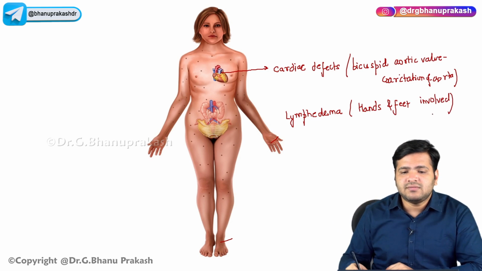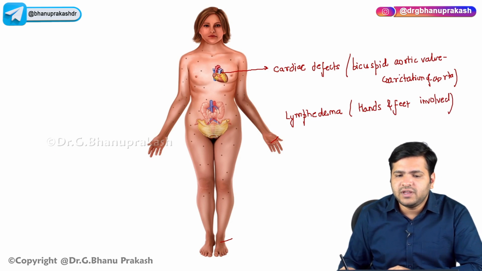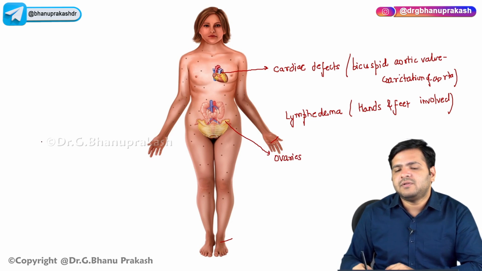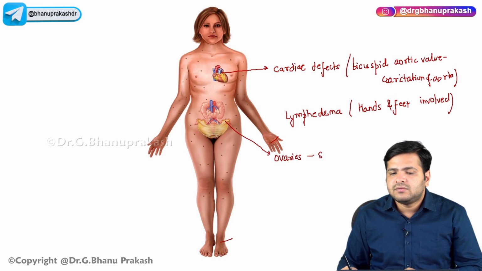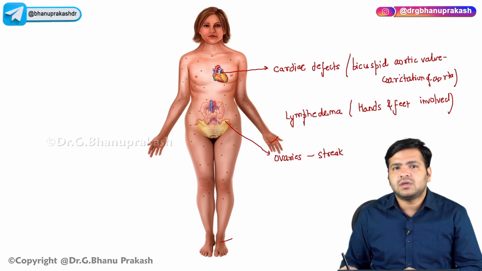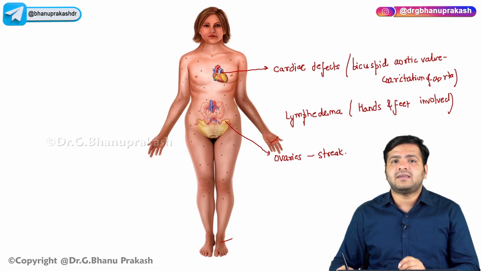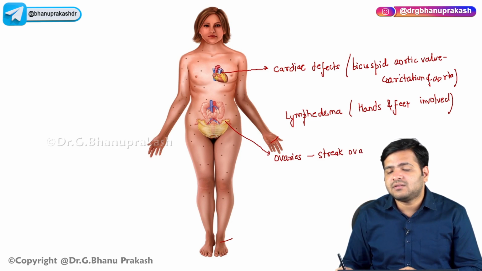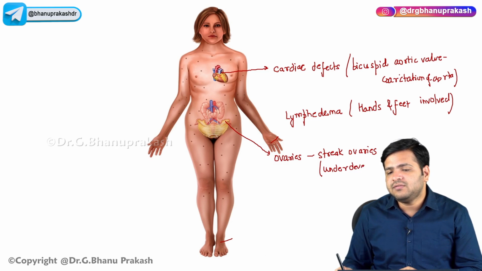Apart from that, you can see the ovaries over here. The ovaries will be streak ovaries, or I can say underdeveloped ovaries, and why we say streak ovaries is because of the fibrous tissue which is there.